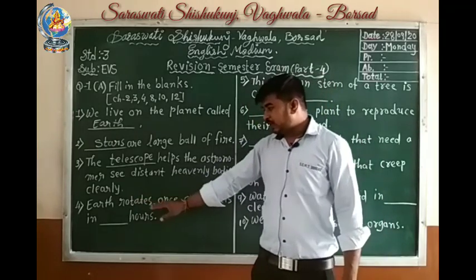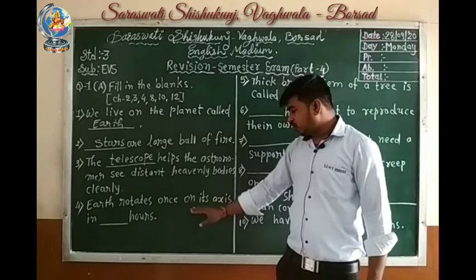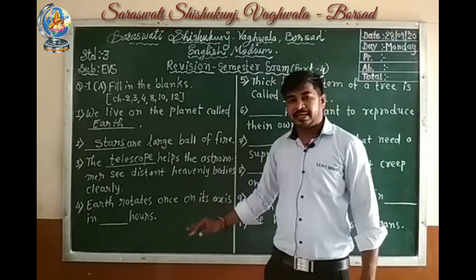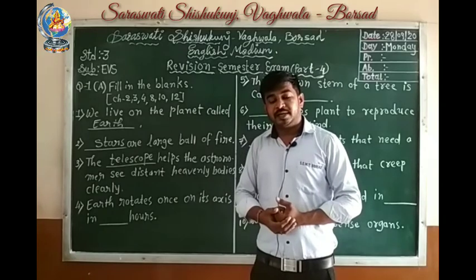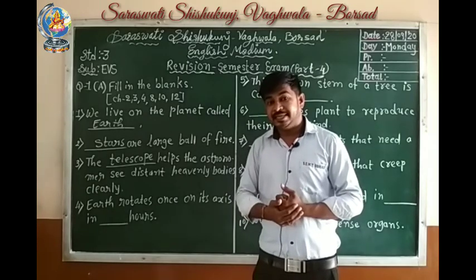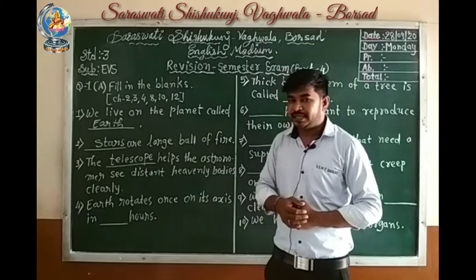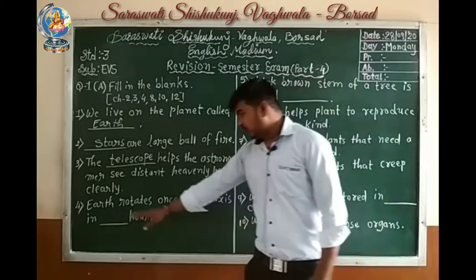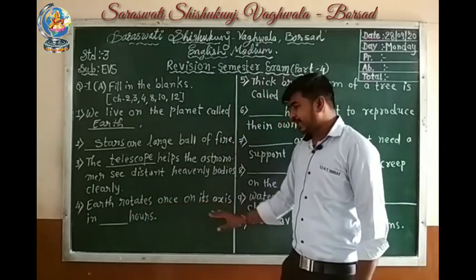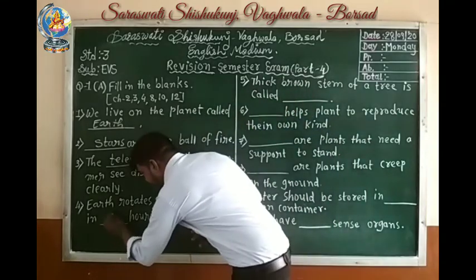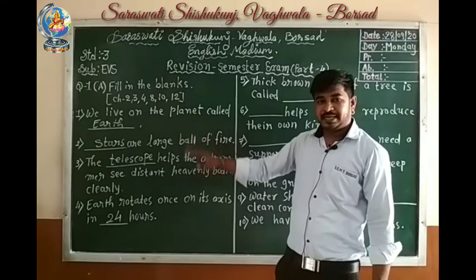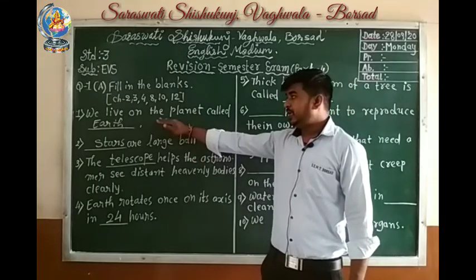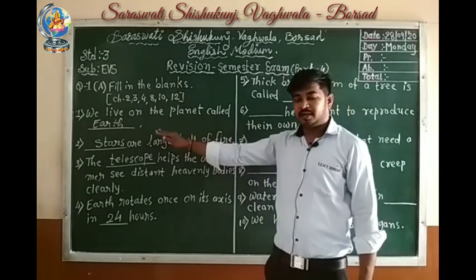Okay. Fourth one, Earth rotates once on its axis in blank hours. Students, in what time does Earth complete one round on its axis? Yes, 24 hours. So Earth rotates once on its axis in 24 hours.